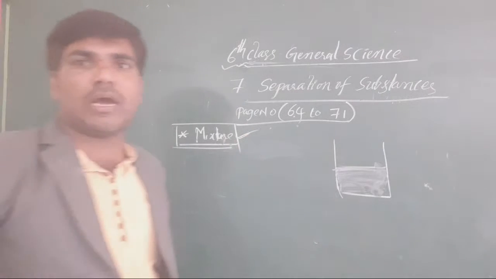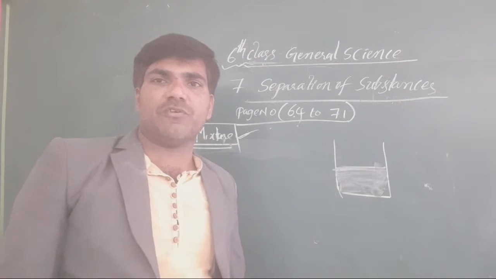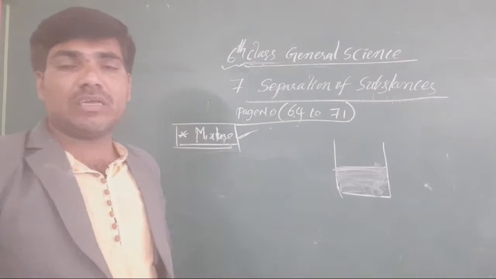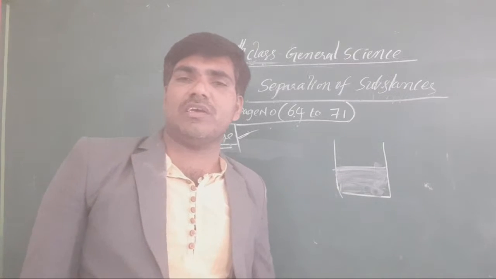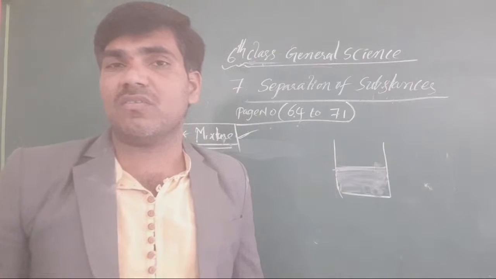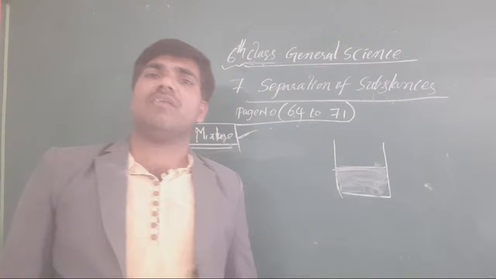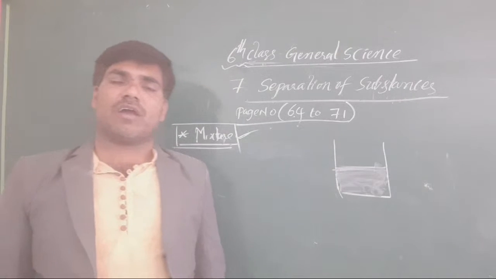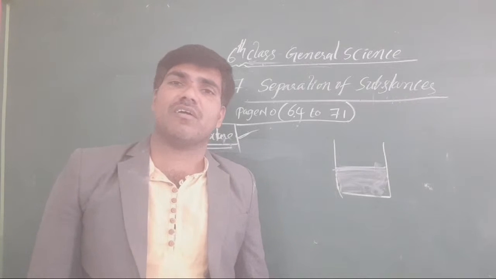There are two types of mixtures. One is man-made mixtures, and another is natural mixtures. Naturally, some substances are available in the form of a mixture. That is called natural mixtures.